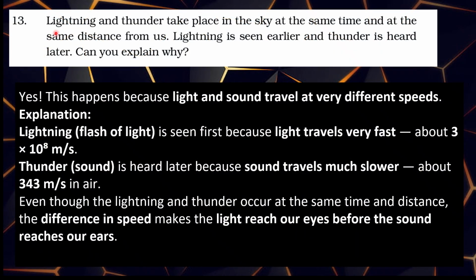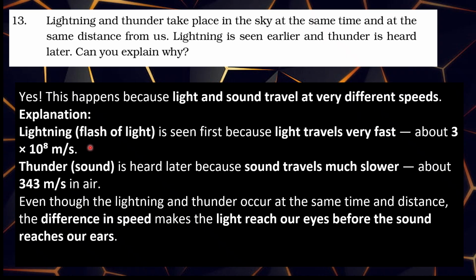Question number 13. Lightning and thunder. Lightning and thunder take place in the sky at the same time and at the same distance from us. Lightning is seen earlier and thunder is heard later. Can you explain why? Yes, this happens because light and sound travel at very different speeds.